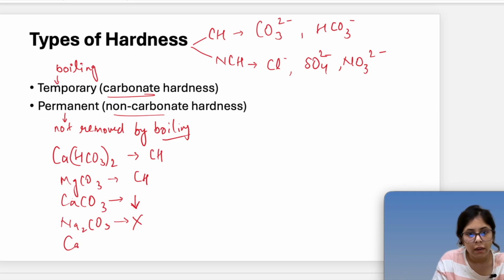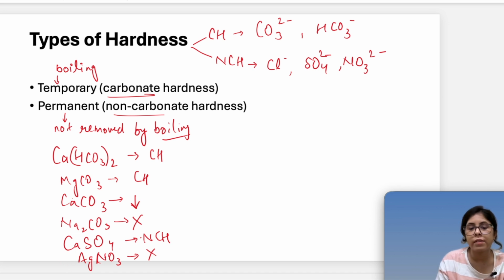And then CaSO4, will it create hardness? Yes. And which type? Non-carbonate, because SO4 is not carbonate. And then we have AgNO3. Will it create hardness? No, because Ag is single valent.